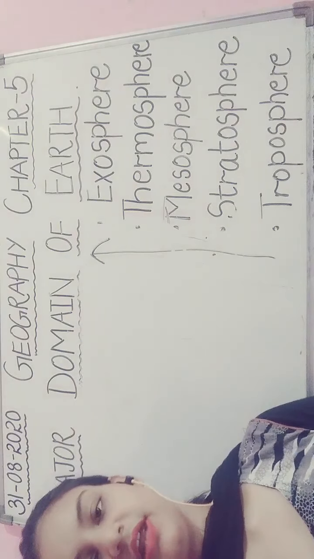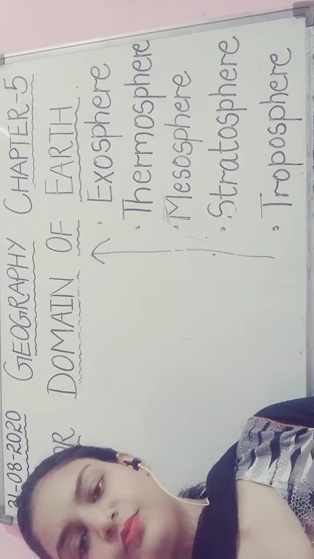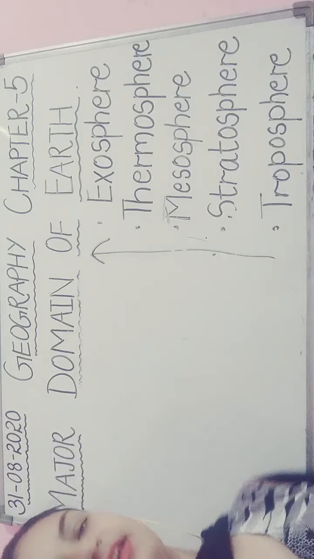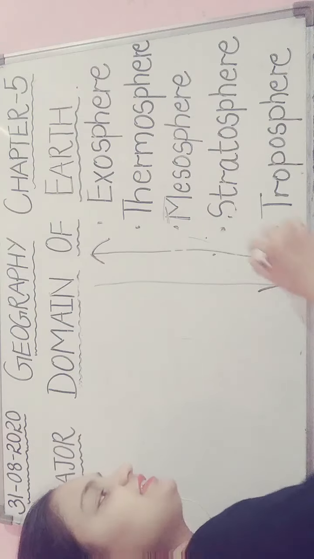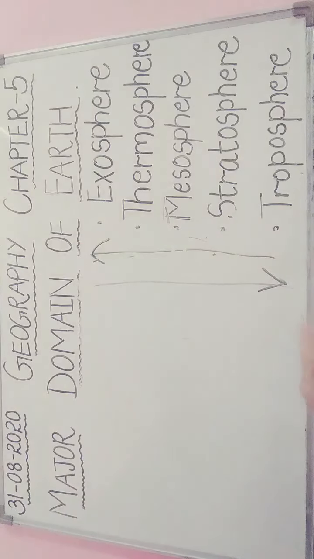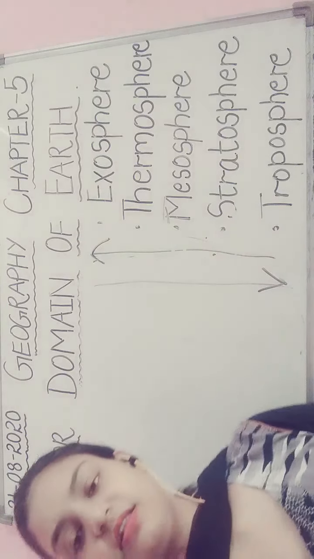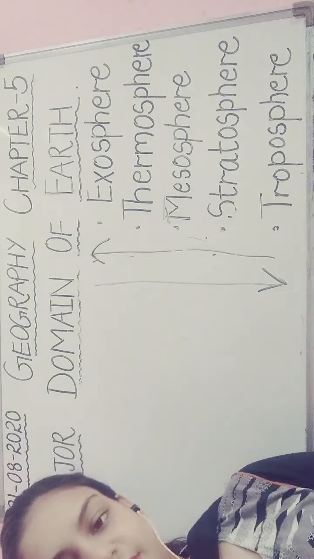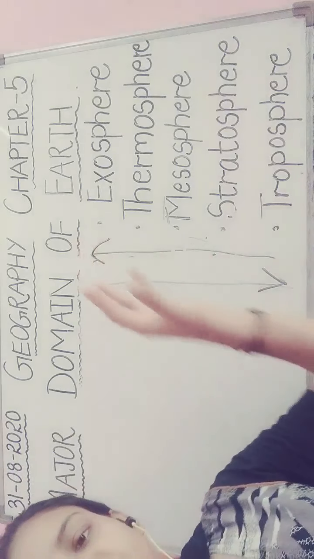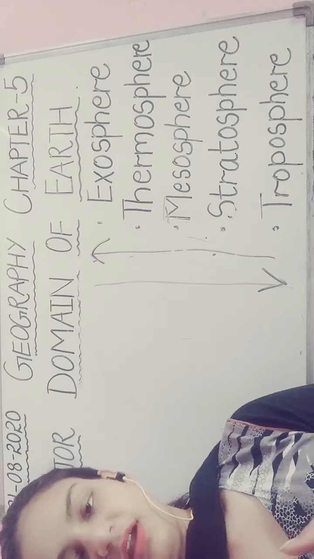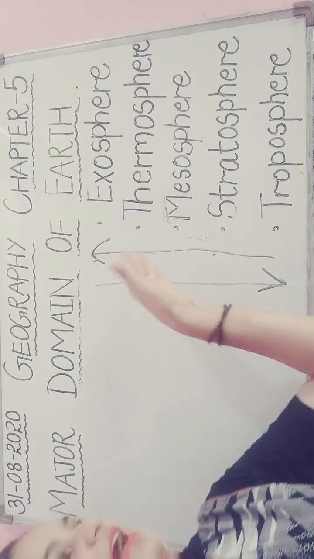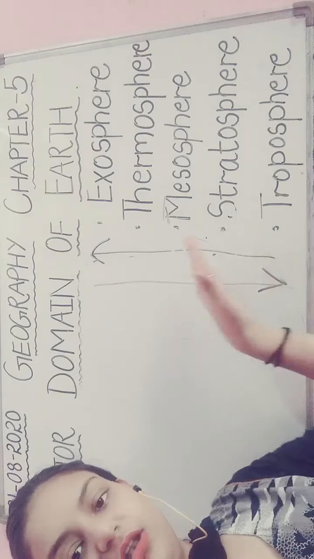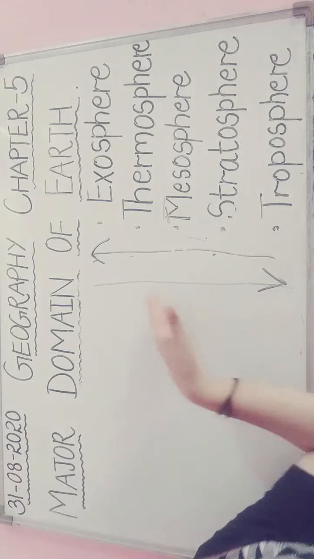One more point about the atmosphere is that as the altitude increases, the density of our atmosphere decreases. That is why when mountain climbers are climbing the mountains, they carry oxygen cylinders with them, because as we go upwards we may face problems in breathing, as the level of oxygen is less; the dense air is on the lower side and the thin air is on the upper side.